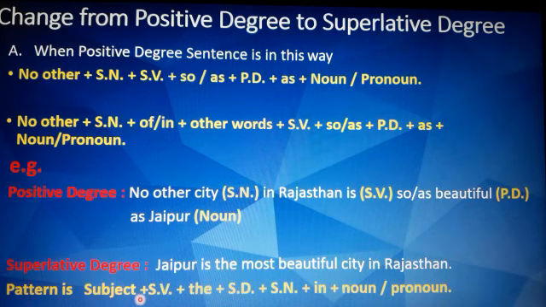Here it is Rajasthan as the noun. So you have understood, the sentence was no other city in Rajasthan is as beautiful as Jaipur, and for superlative degree we transform by using the word the and changing the positive degree adjective to superlative degree adjective, which is most beautiful. So Jaipur is the most beautiful city in Rajasthan.